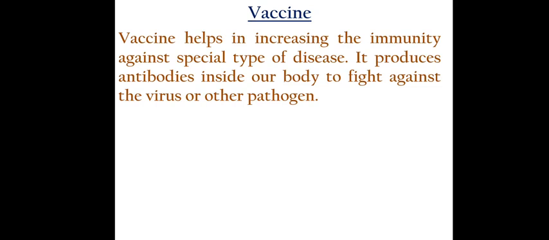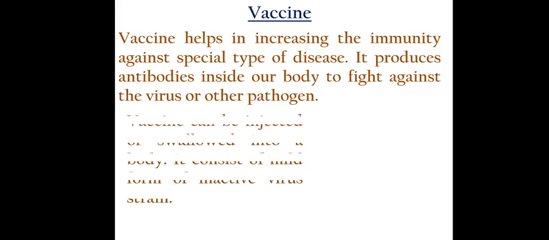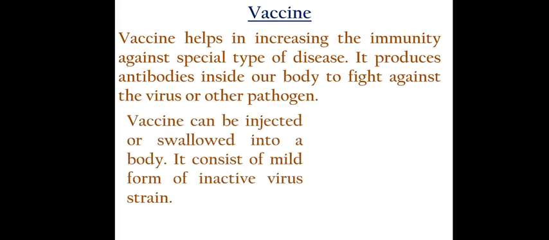So antibodies develop, which means immunity develops inside our body with the help of the vaccine. As I have already told you, a vaccine can be swallowed or injected into our body.